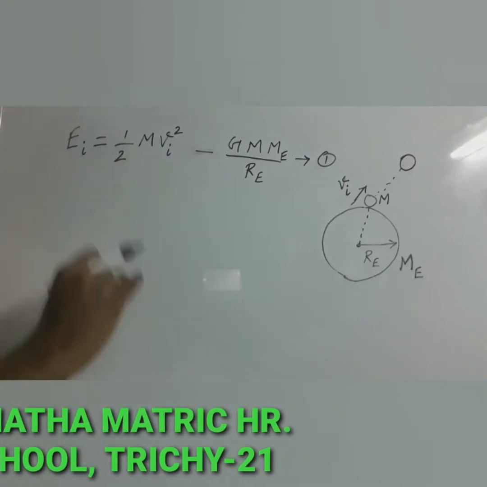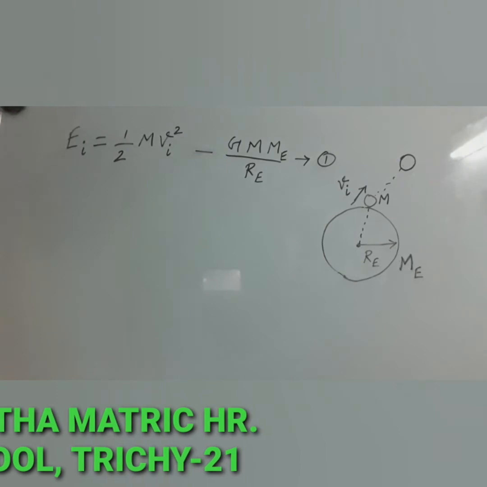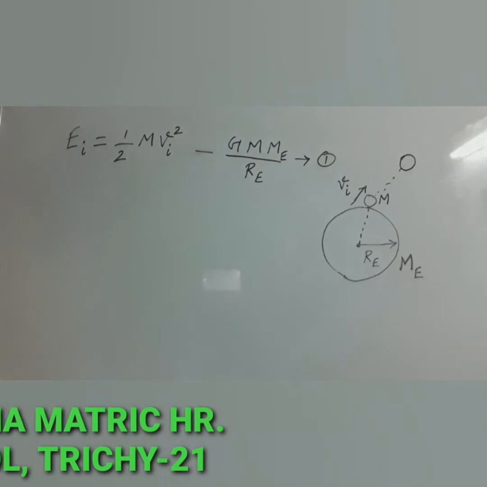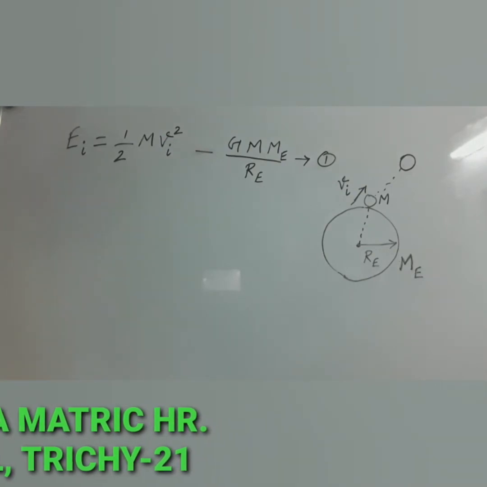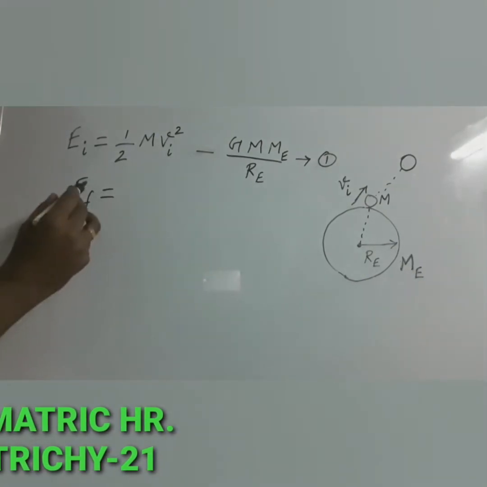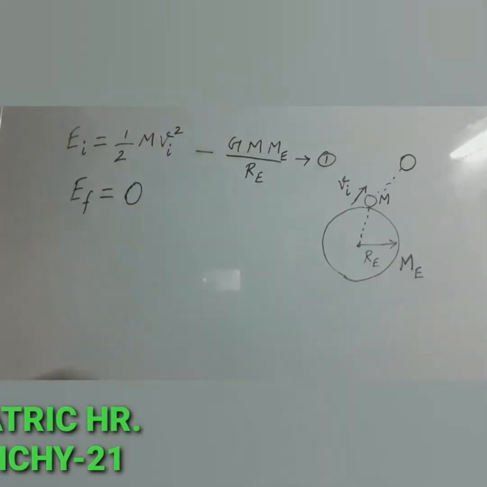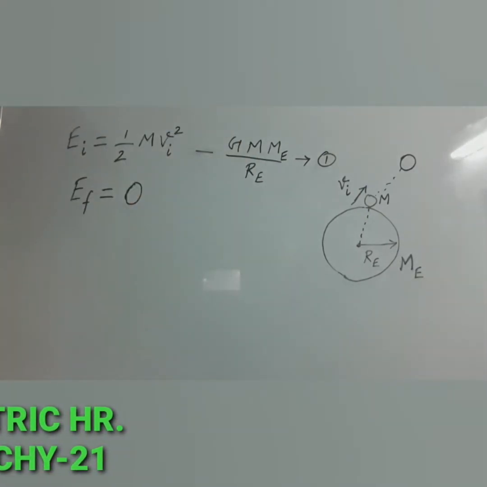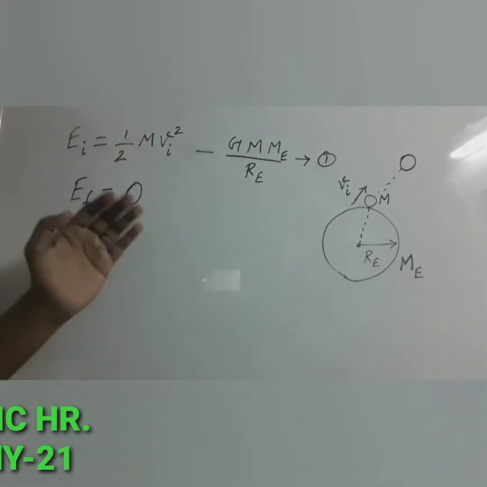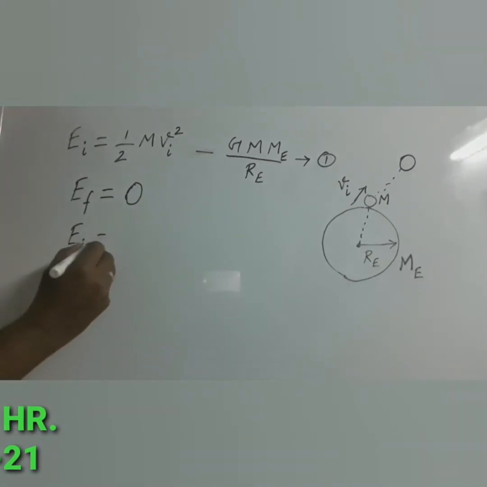Since kinetic energy as well as gravitational potential energy are both equal to 0, therefore the final total energy of the object becomes 0. This is for the minimum energy, or minimum speed, to escape. Then we can write the expression for the final total energy, which is equal to 0 now, because both the energies vanish at the certain height. According to the law of conservation of energy, the total energy should be conserved. So we can write Ei is equal to Ef.